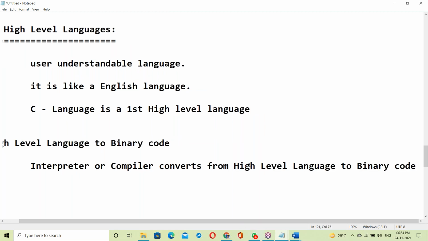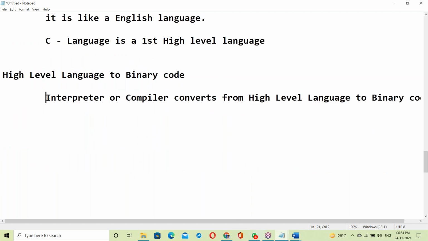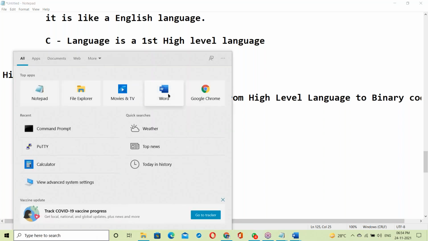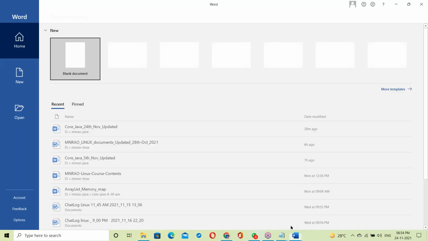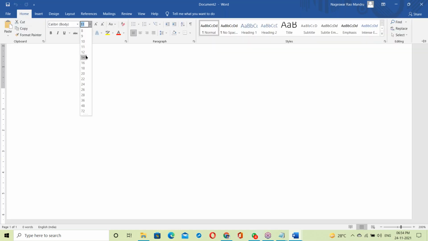So what is an interpreter and what is a compiler? Both convert from high level language to binary codes, but there is some difference. What's the difference between interpreter and compiler? Anyone have an idea?